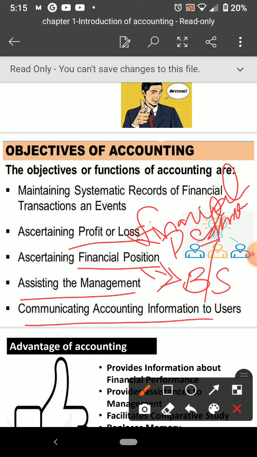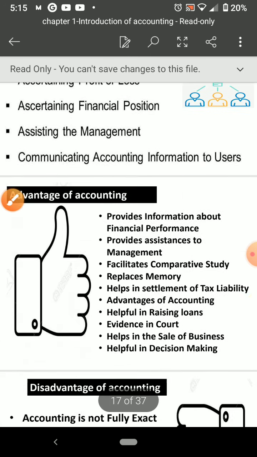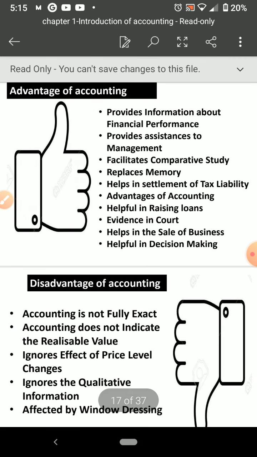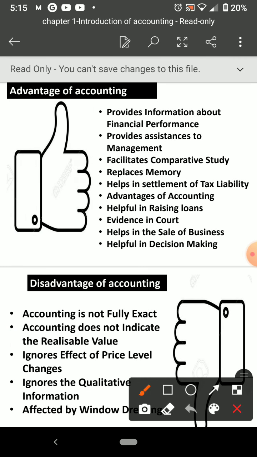So these are the objectives of accounting. Now we'll see the advantages of accounting. So what are the advantages and disadvantages? Just we'll check. So advantages, if you do accounting, what are the advantages? Provides information about financial performance. Now I told you financial performance means what? Profit and loss account, profit or loss, whether the business made profit or loss.